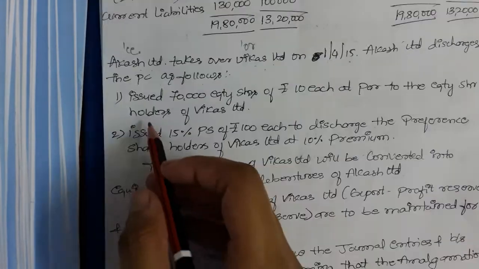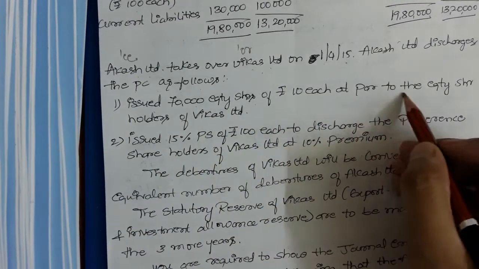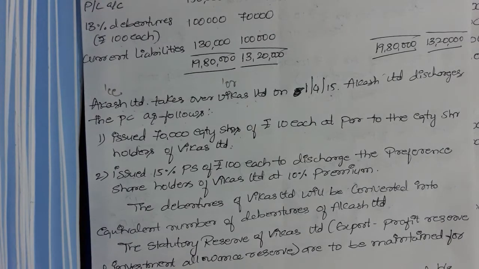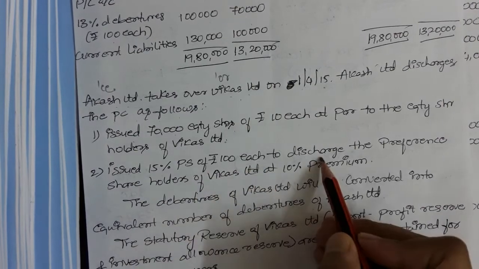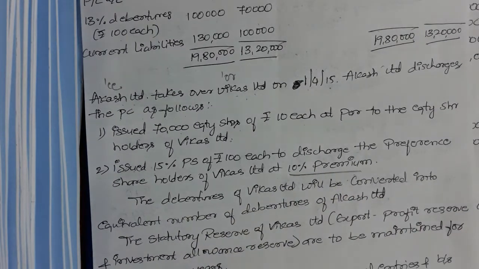Next, Akash Limited discharges the purchase consideration as follows. First, issued 70,000 equity shares of rupees 10 each at par to equity shareholders of Vikas Limited. So Akash Limited is issuing 70,000 equity shares of rupees 10 each at par to the equity shareholders of Vikas Limited, and also issued 15% preference shares of rupees 100 each to discharge the preference shareholders of Vikas Limited at 10% premium. So now Akash Limited is issuing equity shares and also preference shares for the purpose of discharge of purchase consideration.